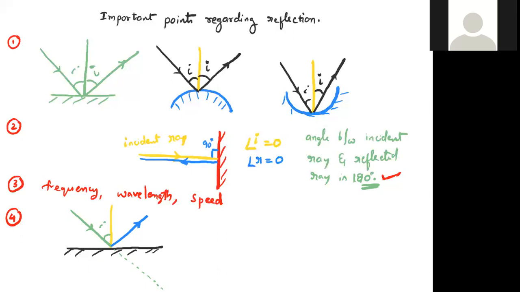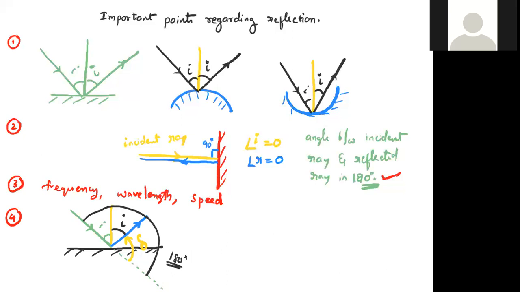Very simple. This deviation we can denote with small delta. As you know, angle of incidence equals angle of reflection, so this was also I. That means this total angle is 180 degrees. This total angle is how much? 180 degrees. Now it was deviated.